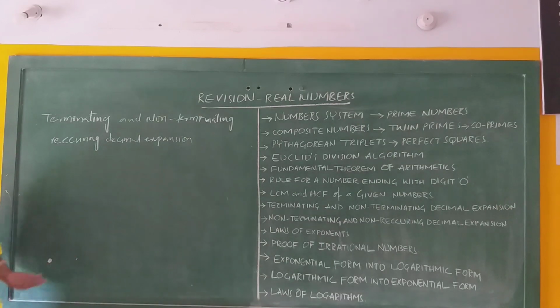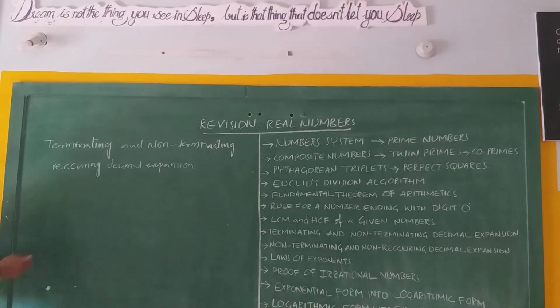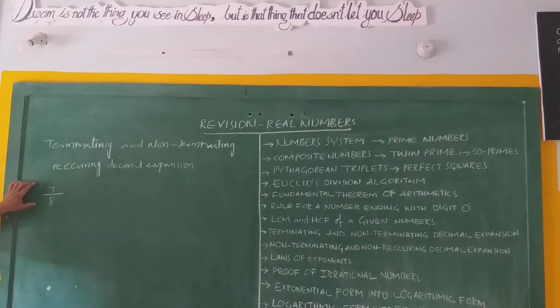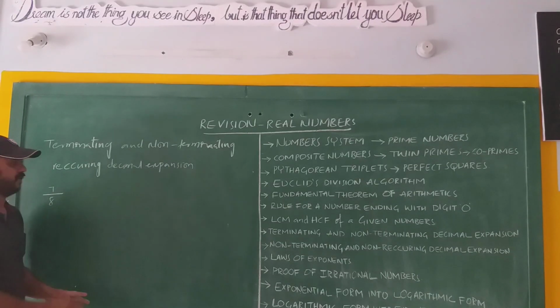Let us have a few examples here. Suppose I take one example, 7 by 8. Without performing a division, you can check whether it has a terminating or non-terminating recurring decimal expansion. For that you have to remember the 2 conditions.